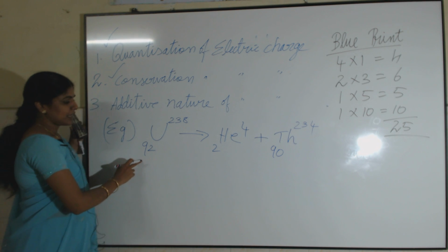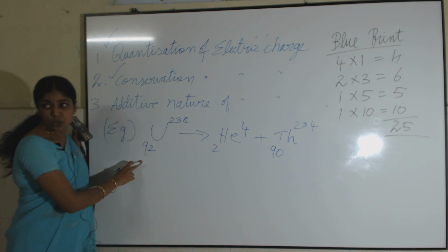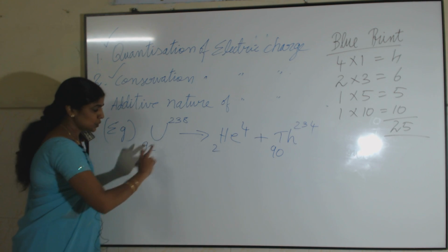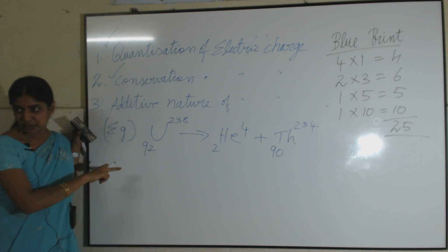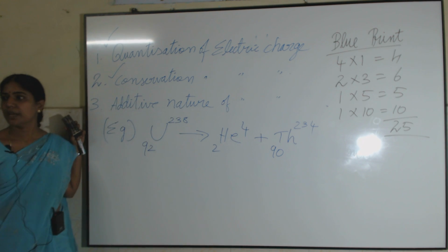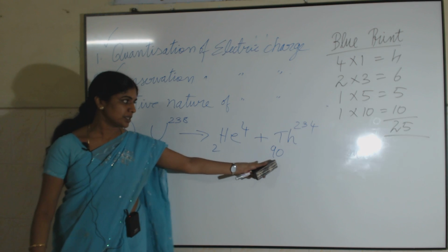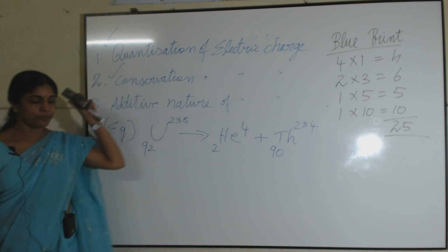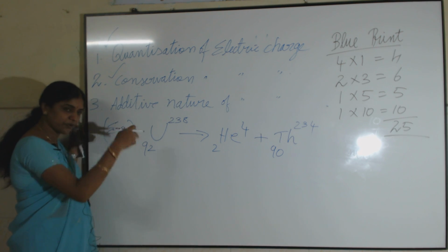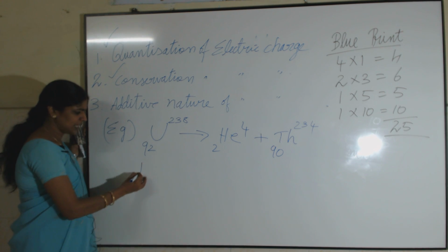Now, I can find out the total charge before decay and after decay. If you see the total charge of this system, that is for uranium before decay, what is the total amount of charge?